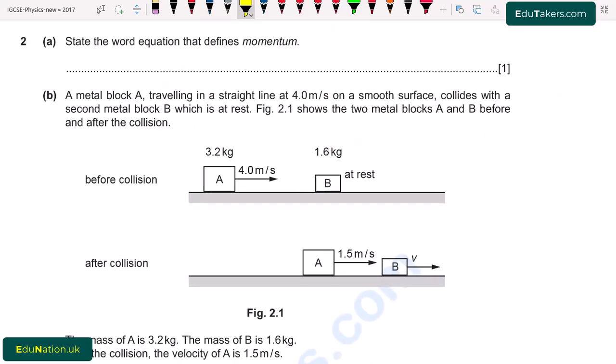Question number 2, part A. State the word equation that defines momentum. Here we have to write the equation that describes the momentum. Momentum is the product of mass and velocity. I write here P is equal to mv, but we have to write it in words. So I write here momentum is equal to mass multiplied by velocity.